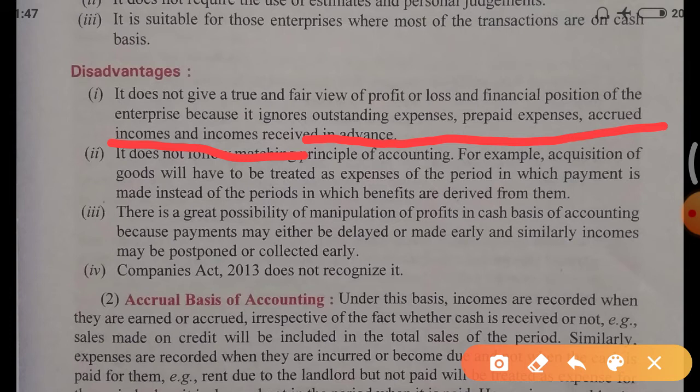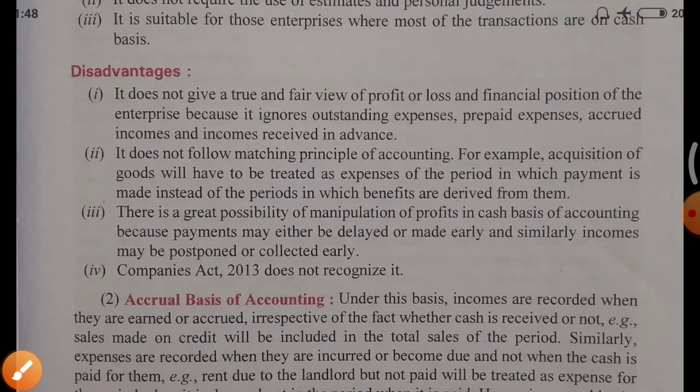Suppose that you are running your business in a rented building. Means you don't have your own building, you are running this in a rented building. You have used this building the full year, but still you paid the rent of only 10 months. So what you will say, the 2 months rent is outstanding, because you have used that building, expenses have been incurred, but still you did not pay the rent for 2 months, so that will be called outstanding expenses.